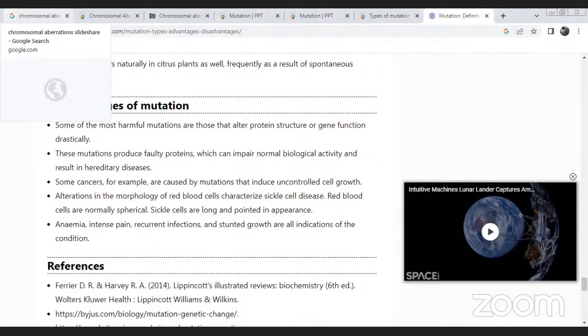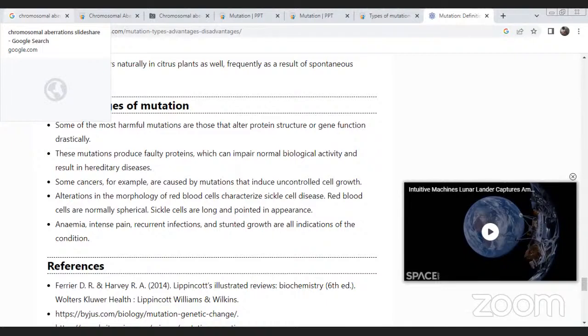This mutation produces faulty proteins which can impair normal biological activity and result in hereditary disease. These are some of the disadvantages of mutation. Some cancers, for example, are caused by mutations that induce uncontrolled cell growth. This is also one type of disadvantage of mutations.